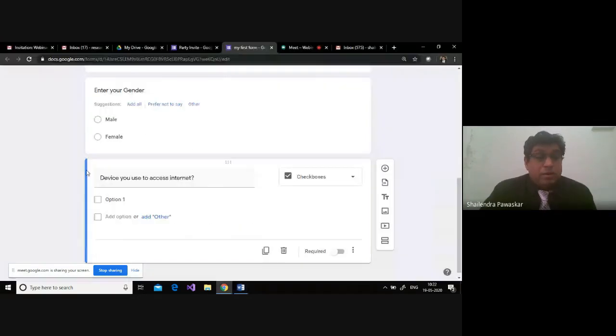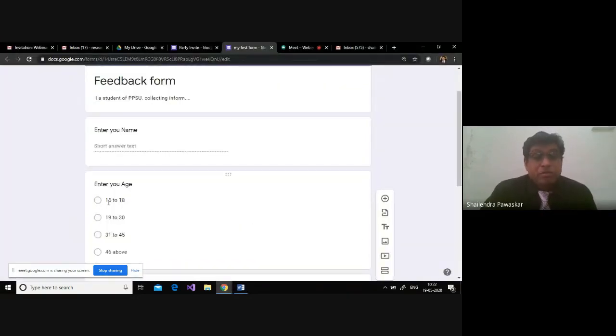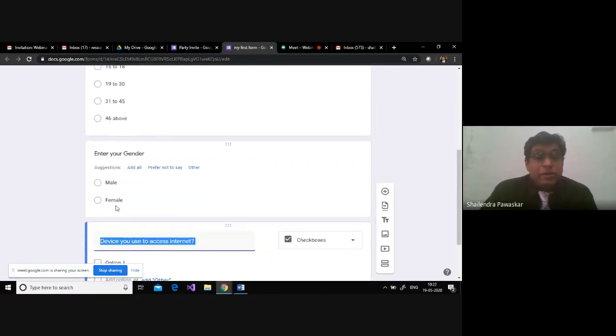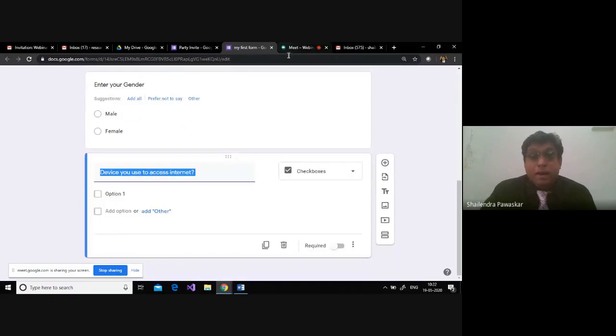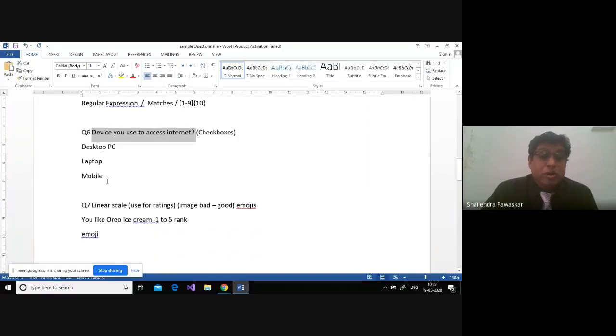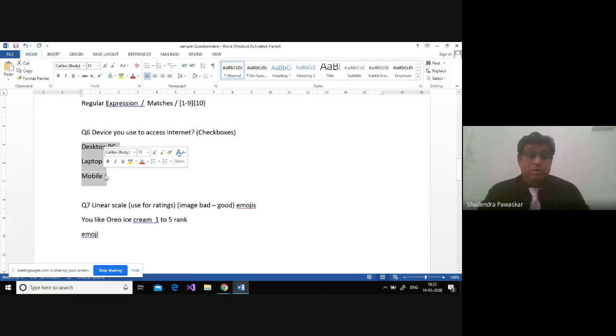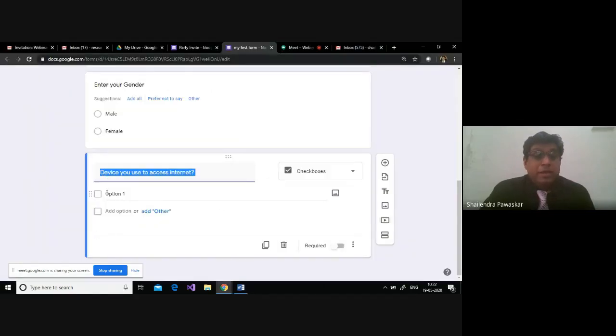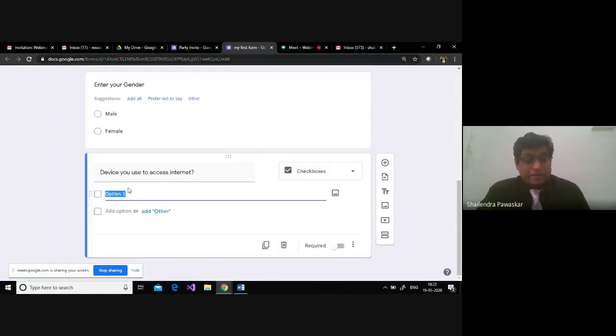Now, in a previous part, I copy pasted the age group options one by one. There is a different option here. I will go back to my question, which has already been typed. If you have lots of options, now I have only 3, but if you have 5 to 10, rather than copy pasting, select all of these together. I have selected the 3 together, and I copy. Then I go to the option part and paste.